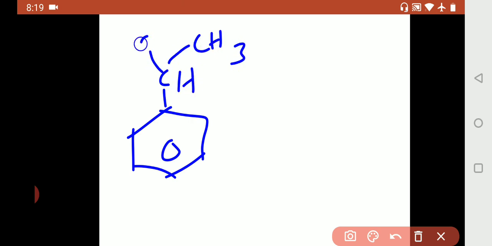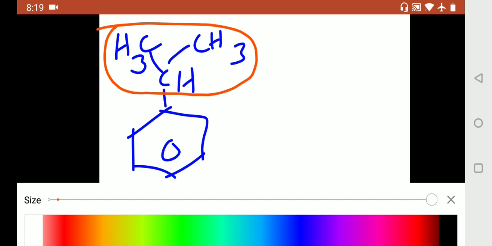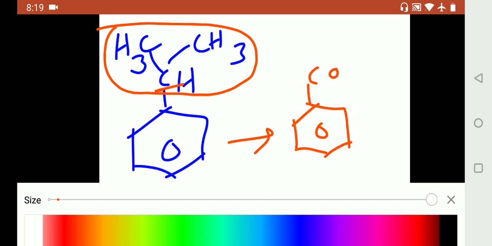For example, if we have isopropyl benzene, CH3 and CH3, isopropyl benzene. Three carbons. The size of the side chain is 3 carbon atoms. Now even 3 carbon atoms are present, only this alpha carbon will convert into COOH. The other two will convert into carbon dioxide and H2O.